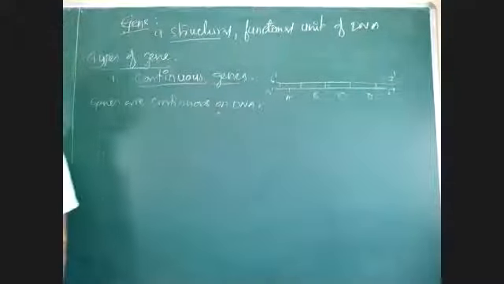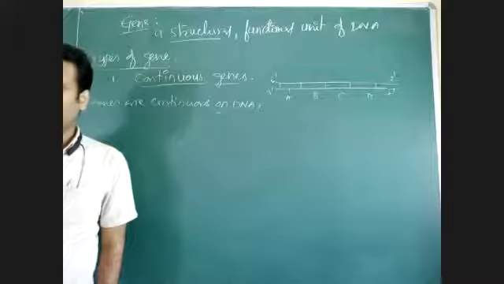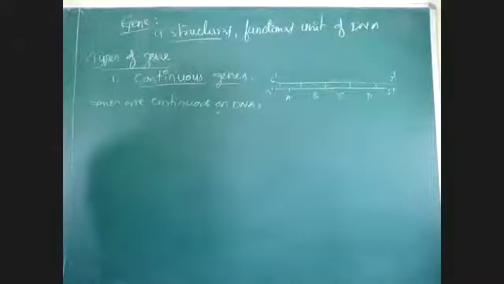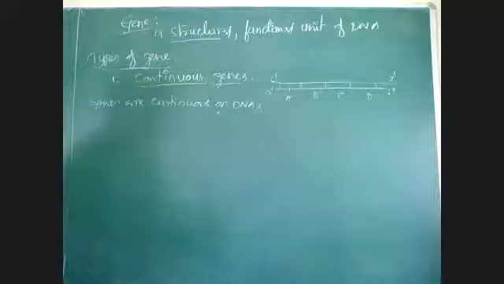Where can we find continuous genes? Please tell me, anyone. Where can we find continuous genes? Just now I told you. Human DNA? Hey, human DNA has introns, I told you. Yeah, prokaryotes.